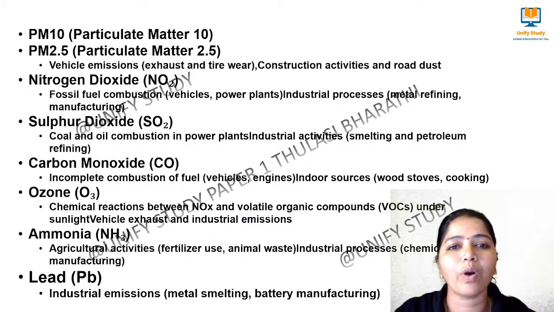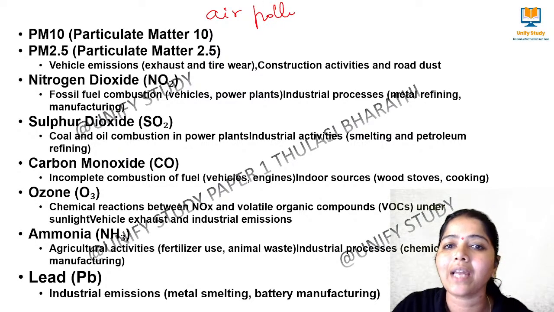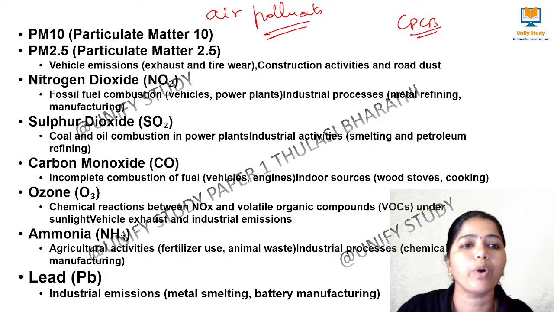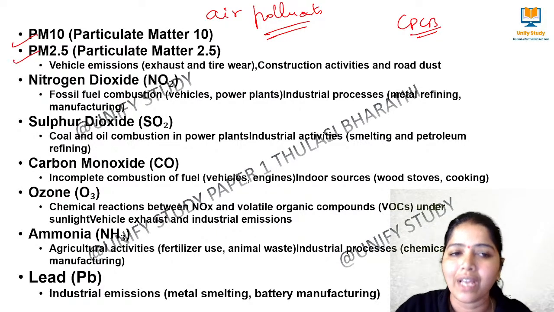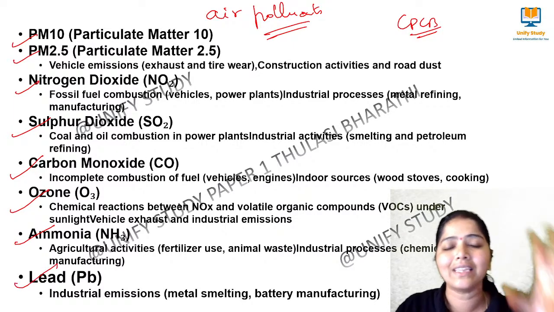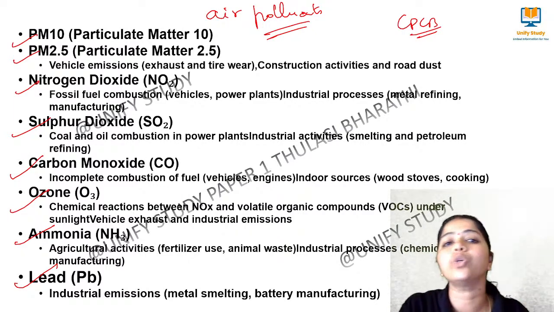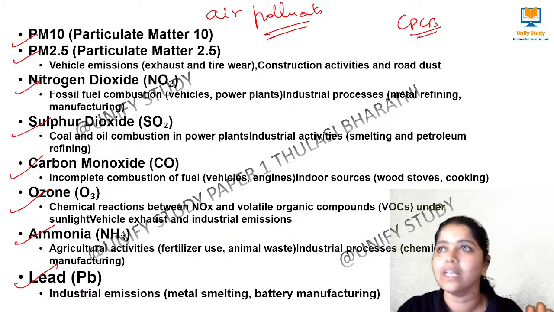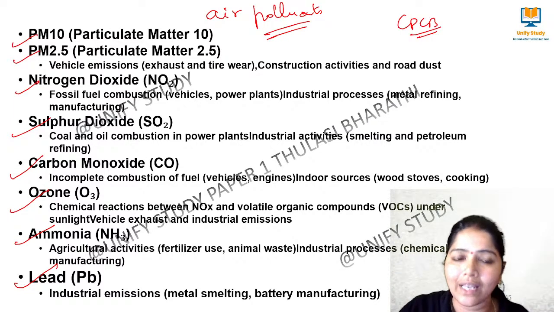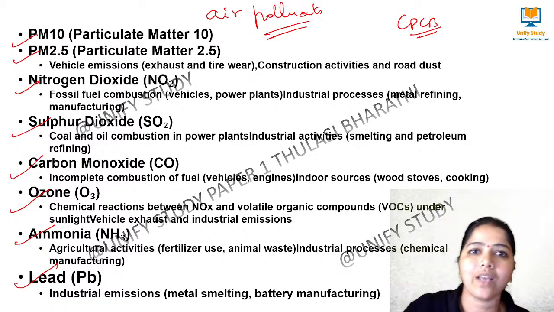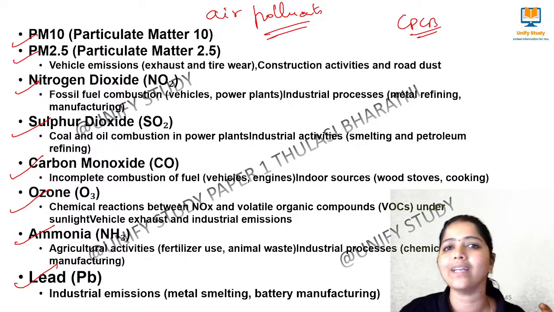These are the very important air pollutants given by the CPCB, that is the Central Pollution Control Board. These are the very important air pollutants proposed by them, 8 important ones: PM10, PM2.5, nitrogen dioxide, sulfur dioxide, carbon monoxide, ozone, ammonia and lead. These are the most important air pollutants given by CPCB to measure the air quality index. So the government is measuring the air quality with respect to these important pollutants. How much of these pollutants are there in the atmosphere, with that only the air quality index is calculated.